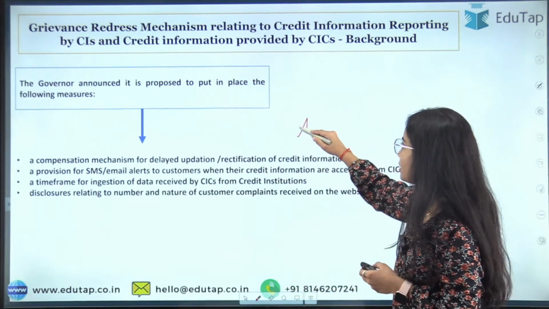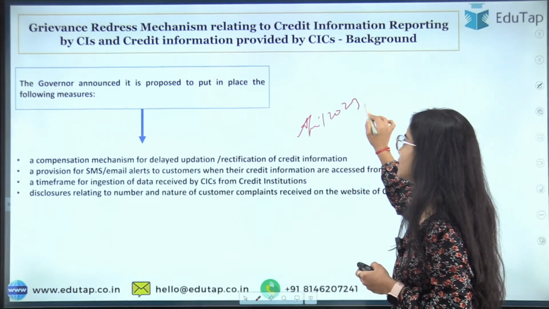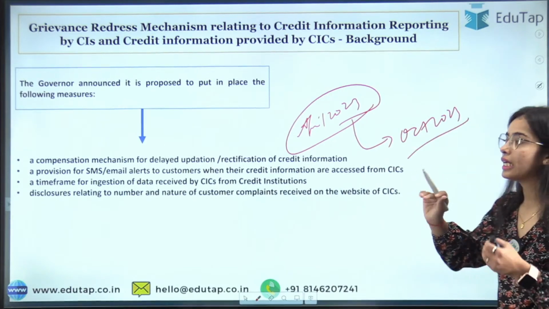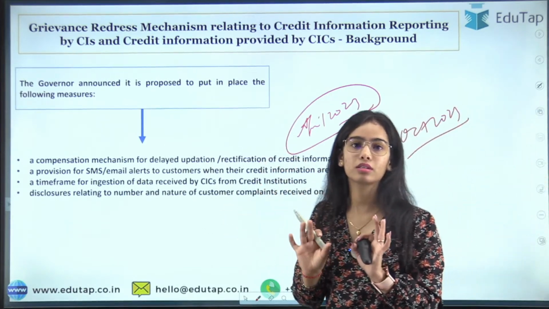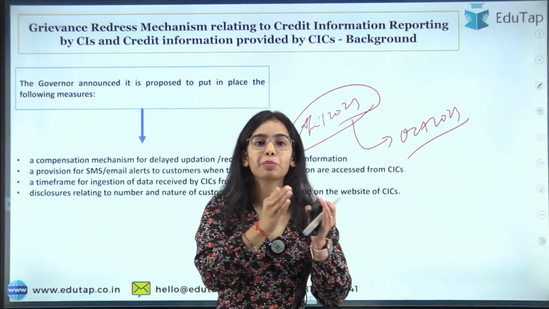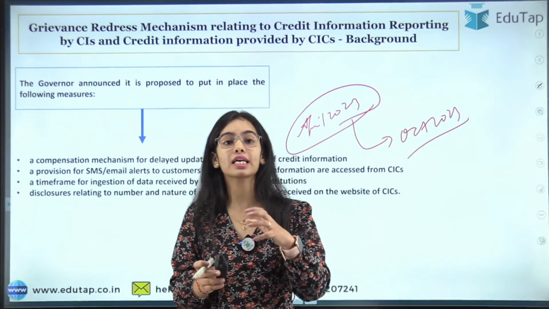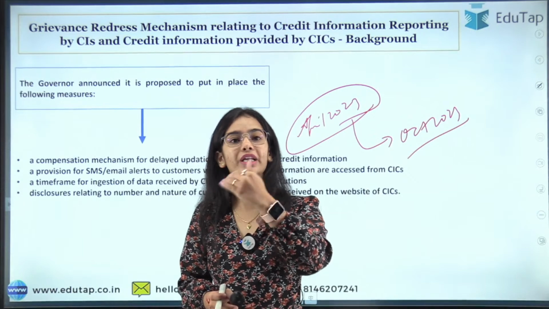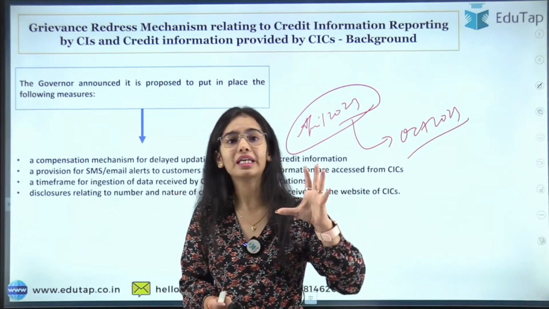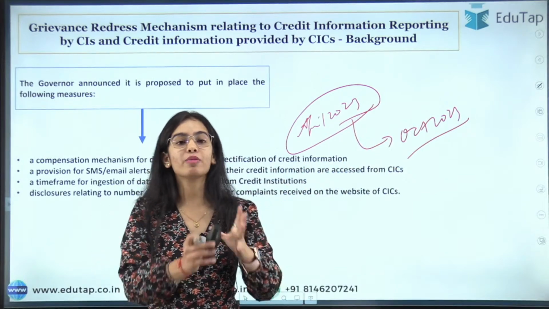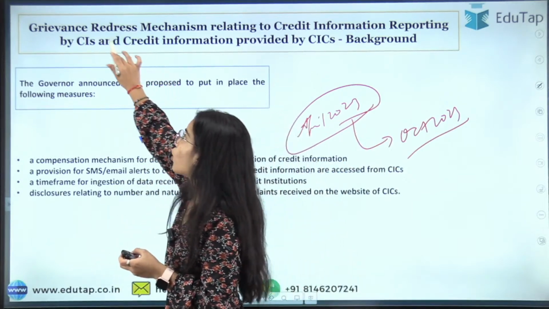So in April 2023, this was said by the Reserve Bank of India, and in October 2023, the RBI has actually released this framework. Okay, always remember, in the Statement on Developmental and Regulatory Policies, the RBI releases some proposals, which the RBI says that we will bring particular notifications with the complete idea in the later on period. So in April, they just gave a brief idea that, okay, we want to improve the